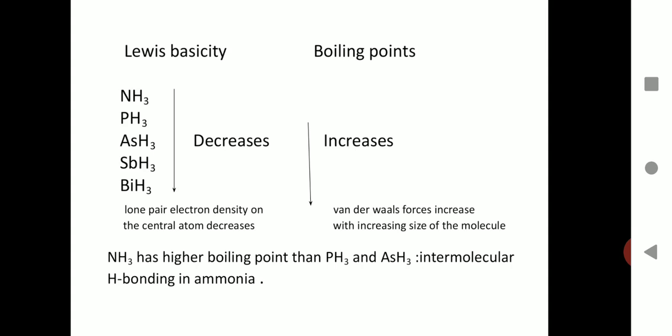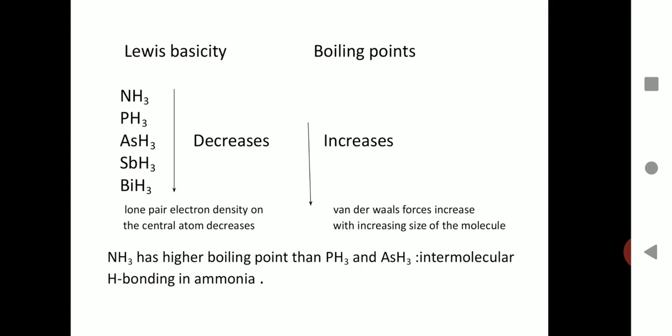Since they are all covalent molecules, the nature of the force which holds these molecules together in their gaseous state is weak van der Waals forces, and van der Waals forces depend upon the size or the molecular mass of the molecules. Greater the size or higher the molecular mass, stronger are the van der Waals forces. Since from phosphine to bismuthine size is increasing and molecular mass is also increasing, the strength of van der Waals forces increases, therefore boiling point increases.